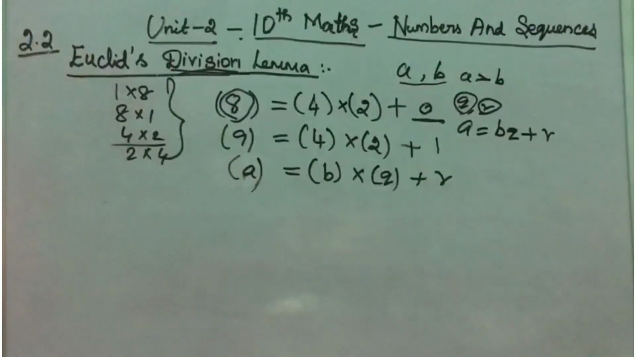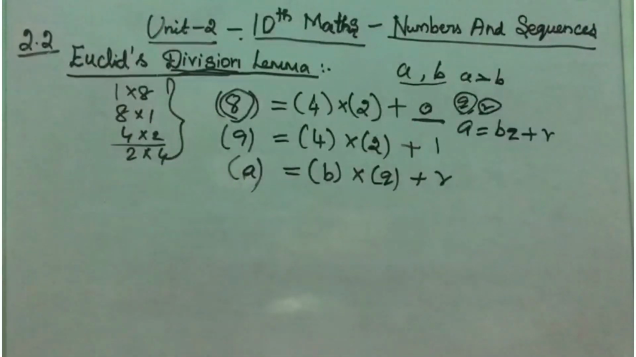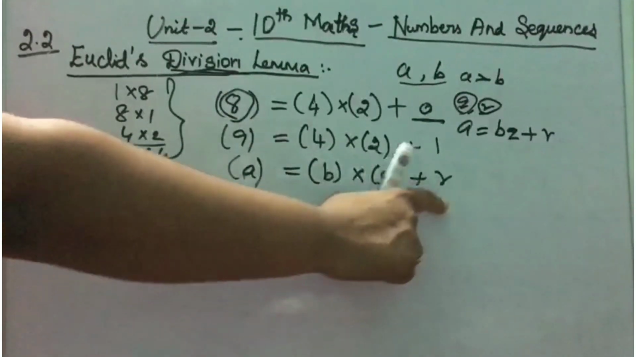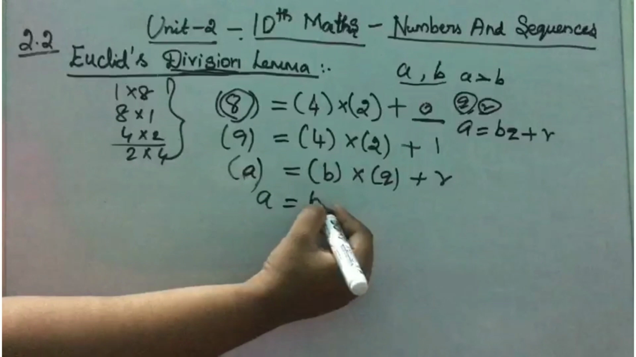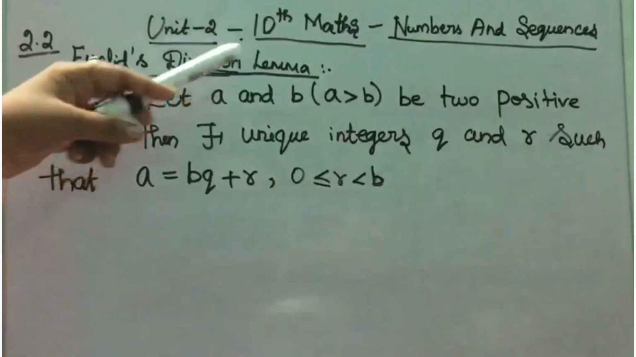This is a statement of Euclid's division lemma. Just understand the concept. Later I will give you the statement. Okay, so A is equal to B into Q plus R. This is the statement of Euclid's division lemma.